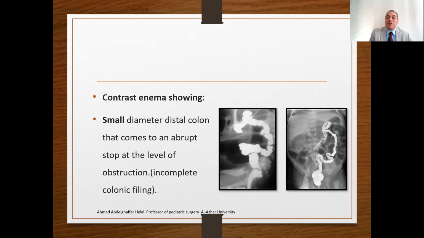The contrast enema is very important. It will show a small colon caliber with a sudden stop at the site of the obstruction or site of the atresia. This is diagnostic of colonic atresia, provided that you perform the study well with adequate pressure so that this site will actually represent the site of the obstruction.